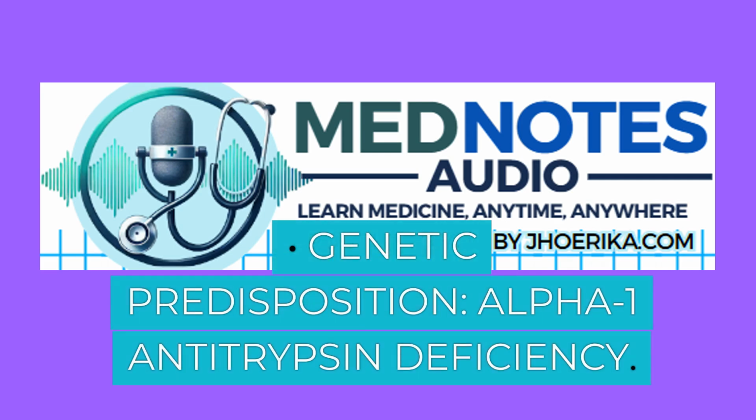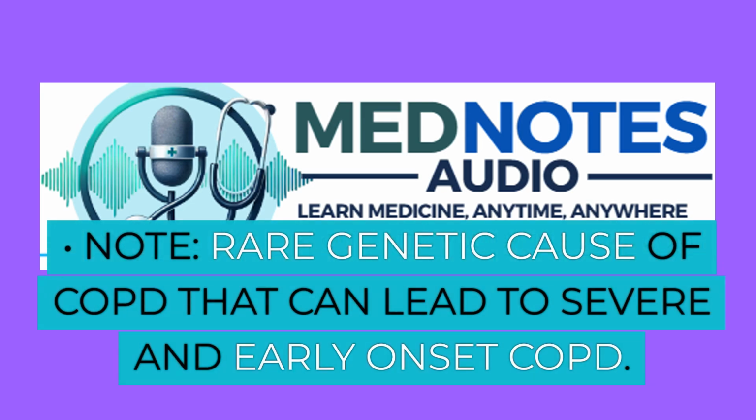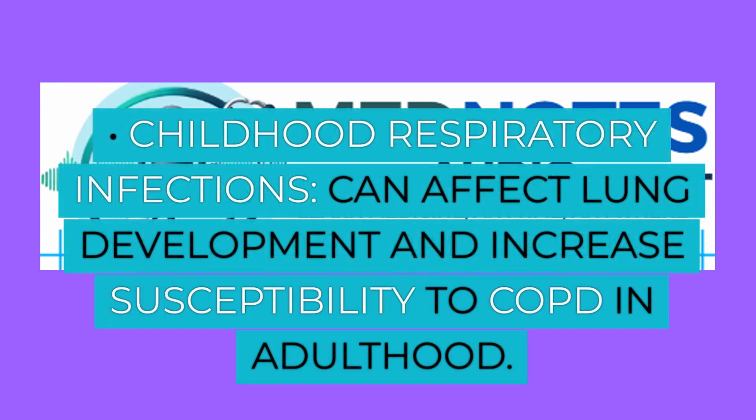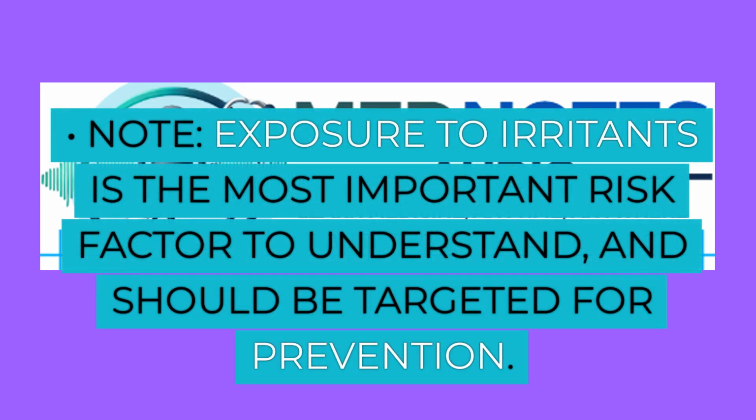Genetic predisposition. Alpha-1 antitrypsin deficiency. Note: rare genetic cause of COPD that can lead to severe and early onset COPD. Childhood respiratory infections can affect lung development and increase susceptibility to COPD in adulthood. Note: exposure to irritants is the most important risk factor to understand and should be targeted for prevention.